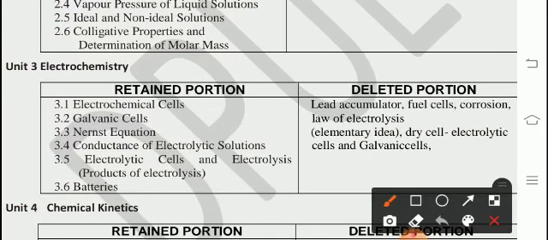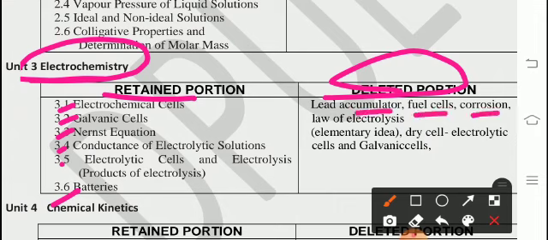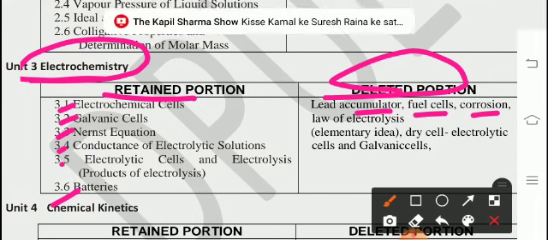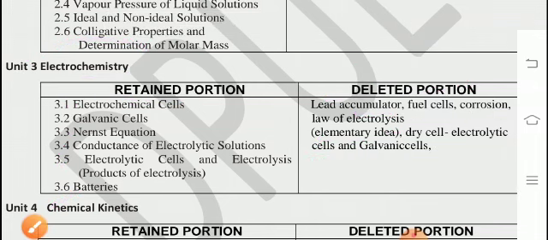From third unit, electrochemistry, most of the lesson is retained, points 1, 2, 3, 4, 5, 6. And the deleted ones are lead accumulator, fuel cells and corrosion, law of electrolysis, elementary ideas, dry cell, electrochemical cell, galvanic cells.